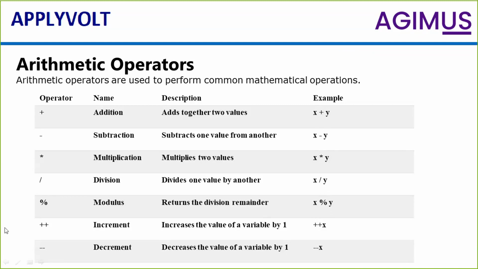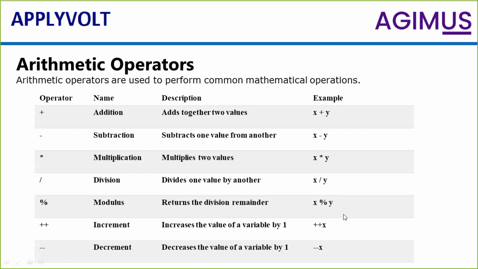I'm going to talk more on the last 3 parts, because the first 4 parts you are used to seeing in day-to-day life, but the last 3 are quite different in programming languages. See here, x modulus y. Normally we say this symbol as the percentage symbol, yes or no? Yes.